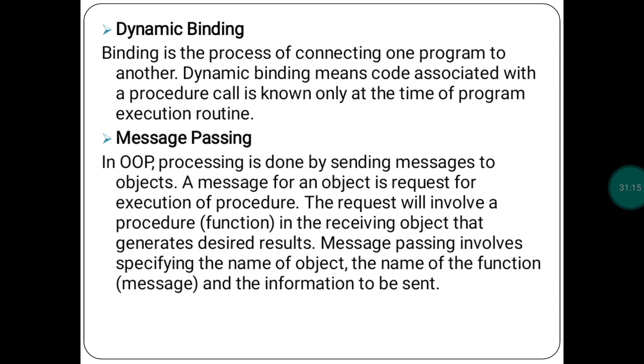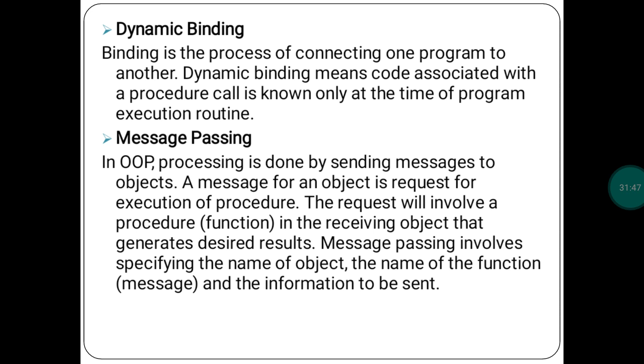And a message for an object is a request for execution of a procedure. This request will invoke the procedure function in the receiving object that generates the desired result. Message passing involves the specific object name, the name of the function, and the information to be sent. So already I told you what functions are there, what data members are there. You have to access them with the help of the object, so that whatever transformation is there will happen using message passing. So these are the different characteristics of OOP concept.